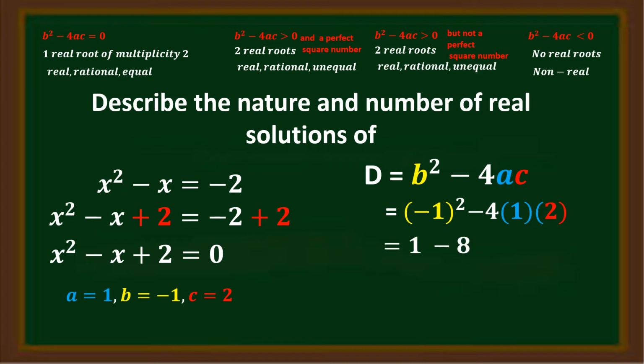The square of negative 1 is 1, and the product of negative 4, 1, and 2 is negative 8. To simplify 1 minus 8, we have negative 7. So, the discriminant is negative 7. The discriminant is less than 0. So the equation x squared minus x is equal to negative 2 has no real roots.